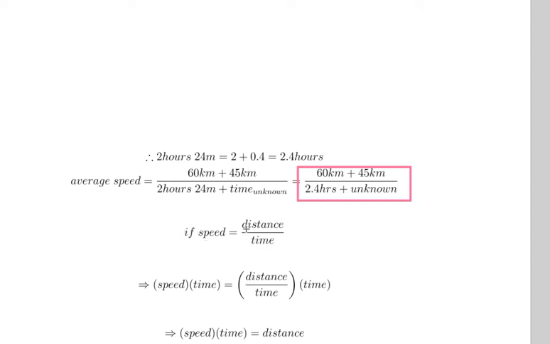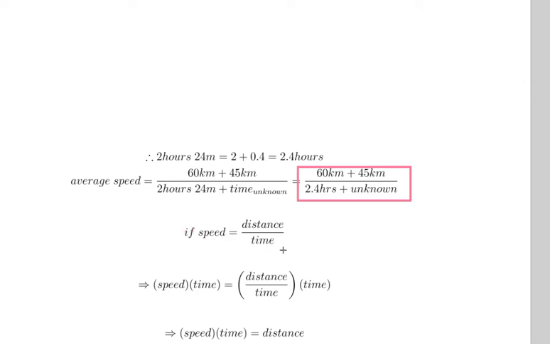If speed is equal to distance divided by time, what I'm going to do is multiply both sides by time. I'm going to times by time on this side, and of course I'm going to times by time on the other side, because otherwise the equal sign will become void; it would not be equal on both sides. So I'll times by time on the left hand side as well. By timesing by time on both sides, I have the advantage of cancelling these two out.